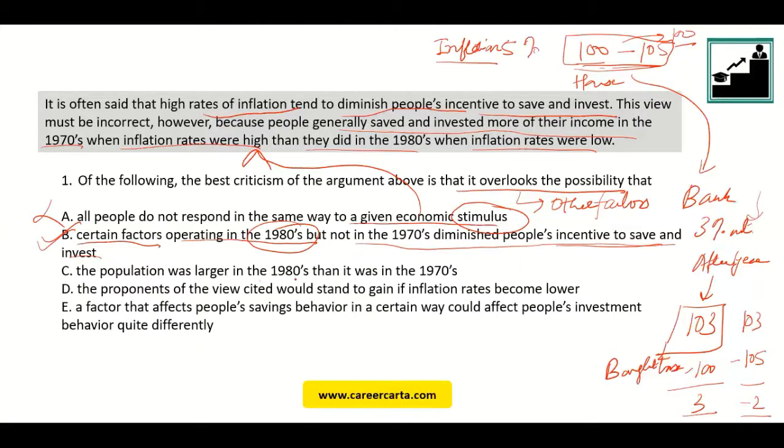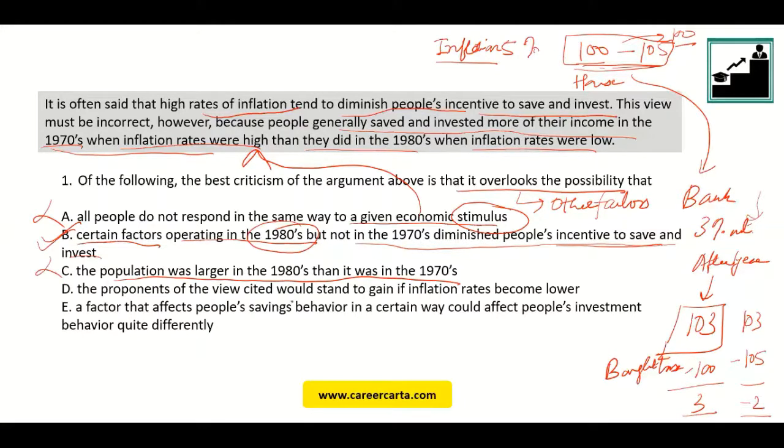The population was larger in the 1980s than it was in the 1970s. Now take a pause. Just spend 10 to 15 seconds and figure out whether you think this is the answer. Okay, so the population is not even a factor. The population could have been large, or the population could have been less. I have been told in absolute terms that people invested more of their income in the 1970s than they did in the 1980s. I do not care what was the size of the population that was there.